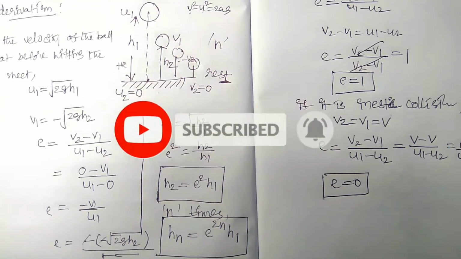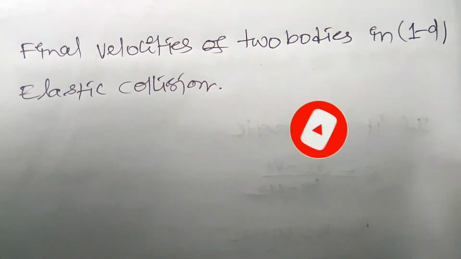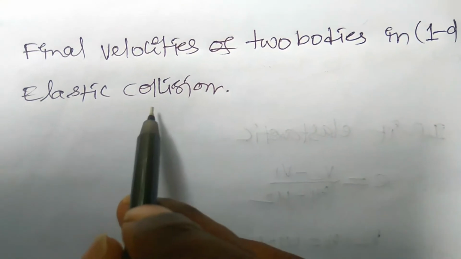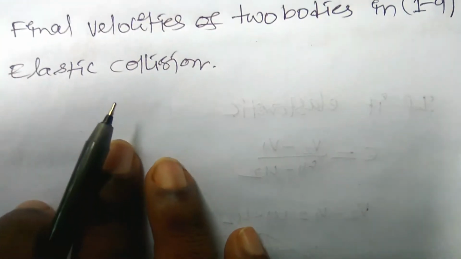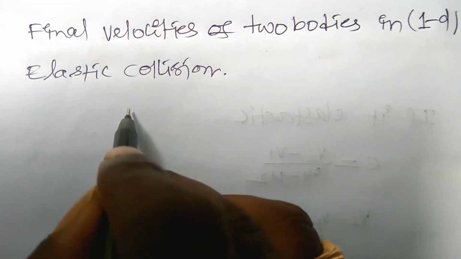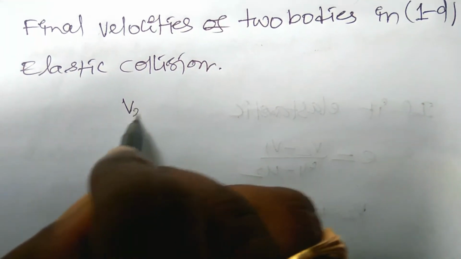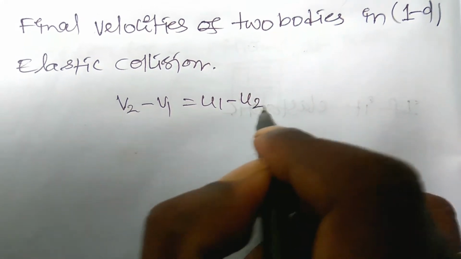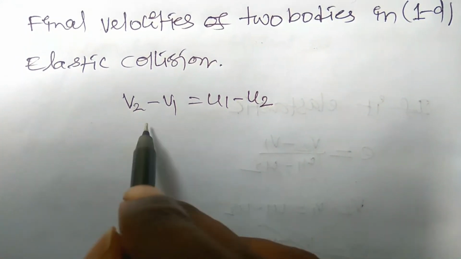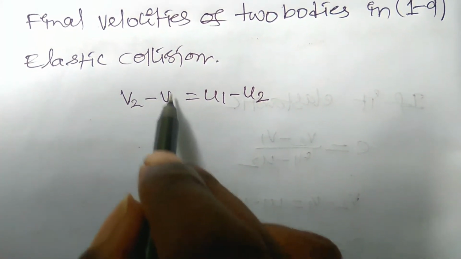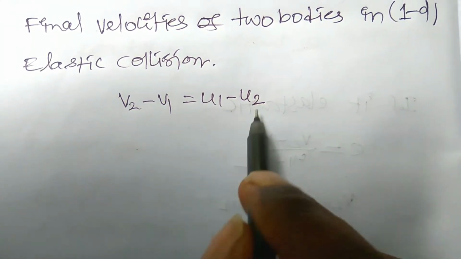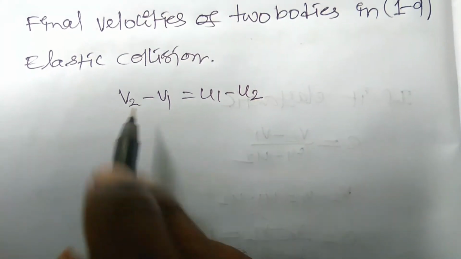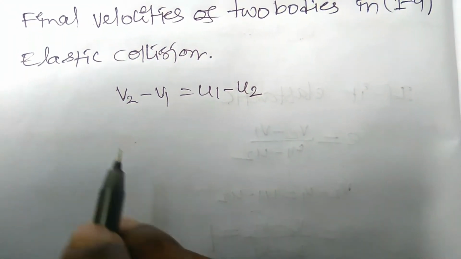Okay, now we have to find the final velocities of two bodies in one-dimensional elastic collision. Already we saw that in one-dimensional elastic collision v2 minus v1 is equal to u1 minus u2, meaning that the relative velocity of separation of two bodies is equal to the relative approaching velocity of two bodies before collision. This is after collision and this is before collision.